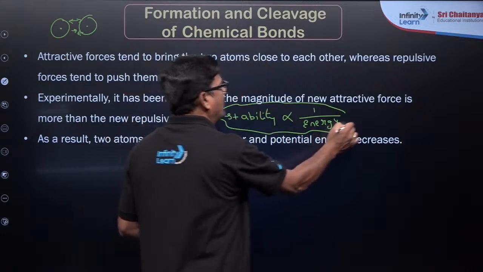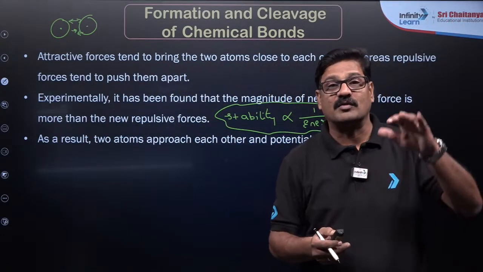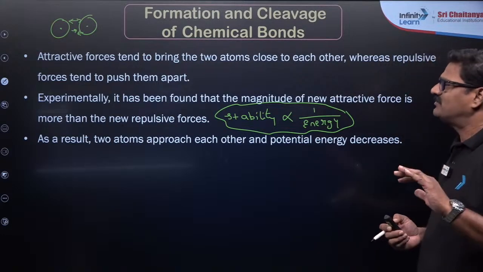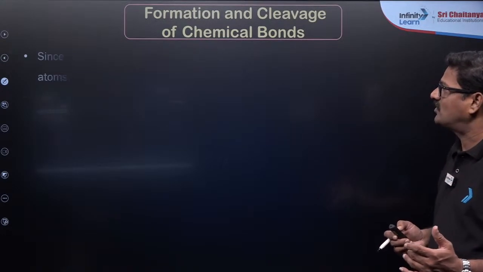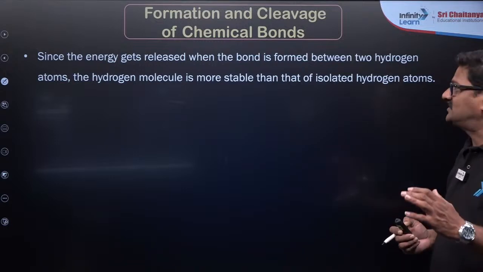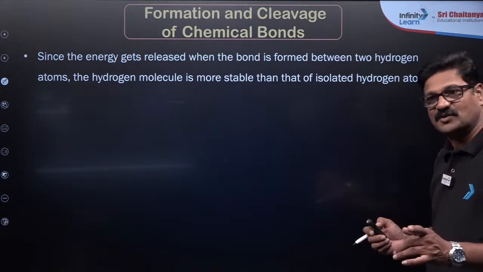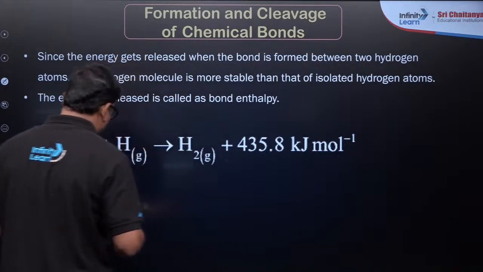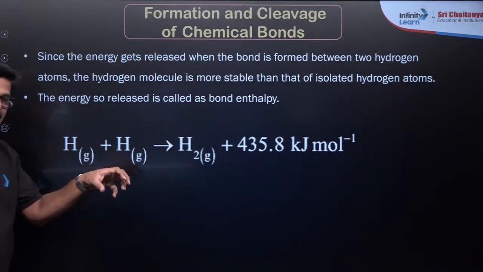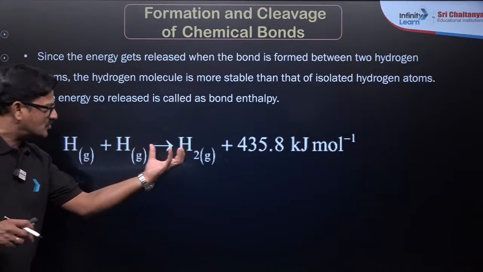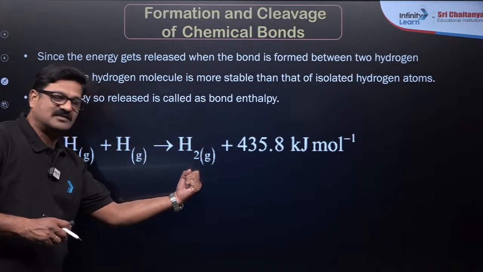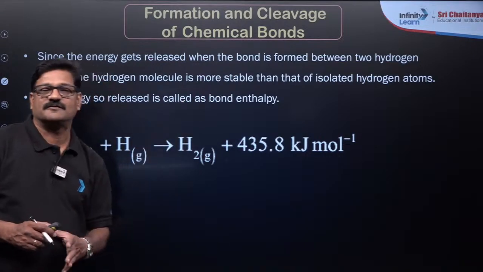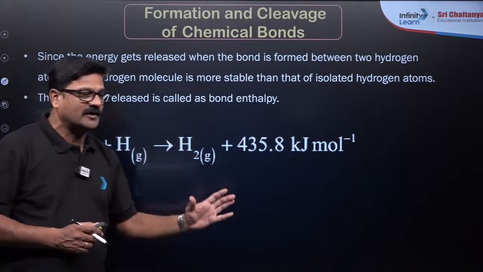So when two atoms come and join together, their overall potential energy decreases, so stability increases. We have various types of bonds that form immediately, since energy gets released. When a bond is formed, energy is released. Like you see, a hydrogen atom and a hydrogen atom with high energy in the gaseous state, when they combine, form the lowest possible energy state at the molecular level, so 535.8 kilojoules per mole of energy is released.